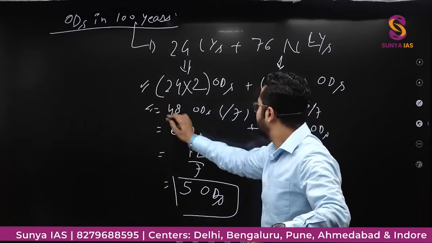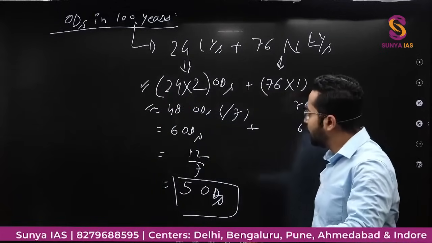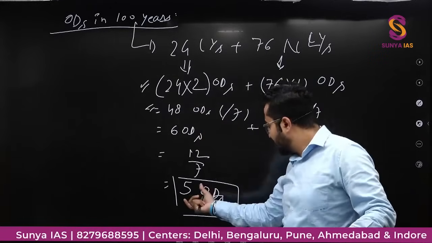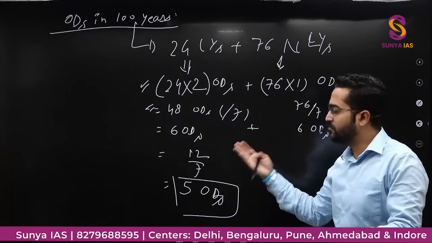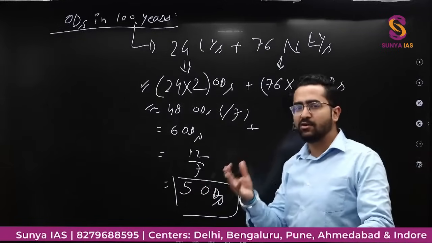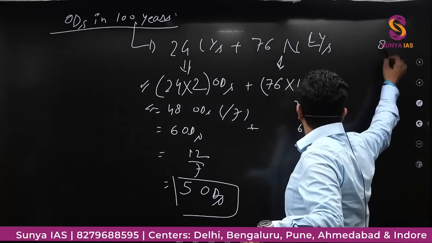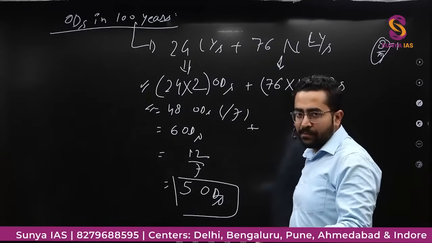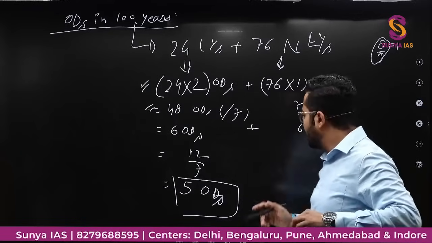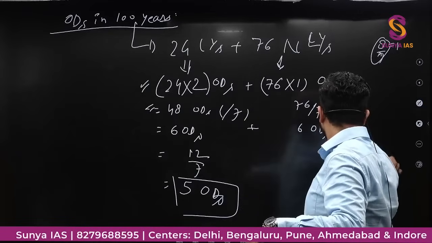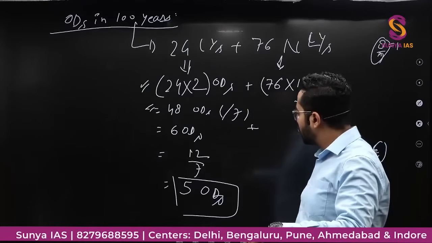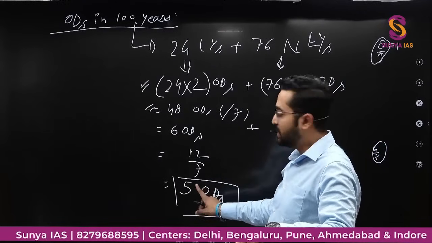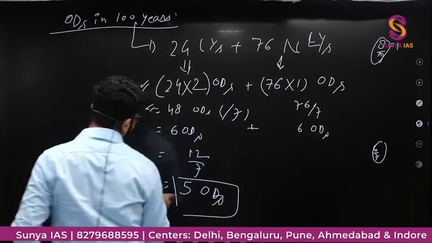This is 48, this would be 76. Now what will you do? At every stage you can divide by 7 till the time you get the value less than 7. 1, 2, 3, 4, 5, 6, कुछ भी वैल्यू हो सकती है, क्योंकि अगर 7 से ज्यादा वैल्यू होगी, 8 हो जाएगी. Let's say value is 8, then 8 divided by 7, so 1 will be remaining. Right? So maximum value can be 6. Because if 6 is there, 6 by 7, remainder is 6. So आप तब तक डिवाइड करो जब तक आपको 6 या 6 से कम वैल्यू ना मिल जाए ऑड डेज की. So for 100 years there will be 5 odd days.